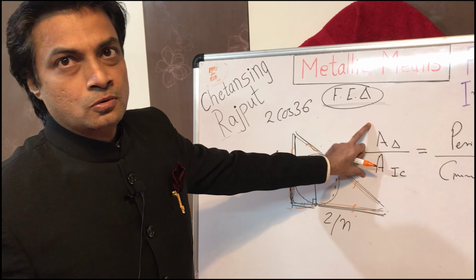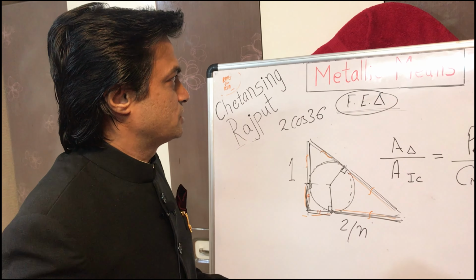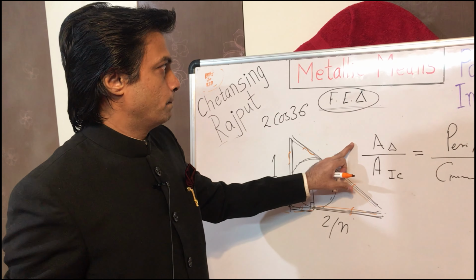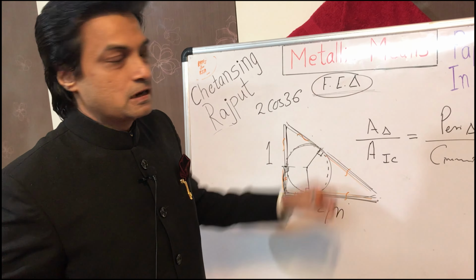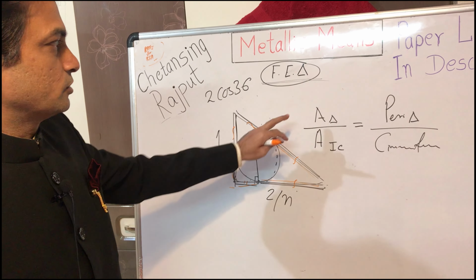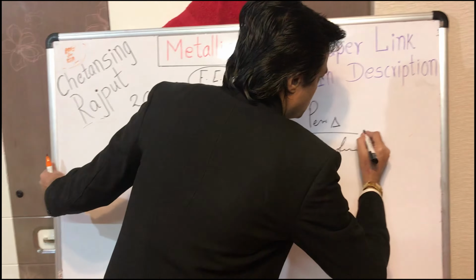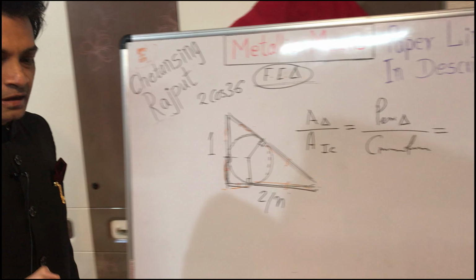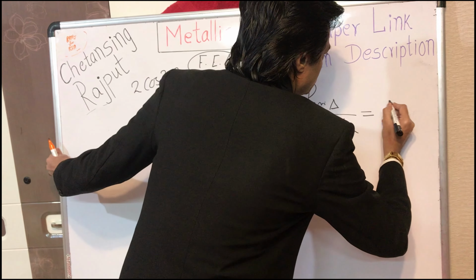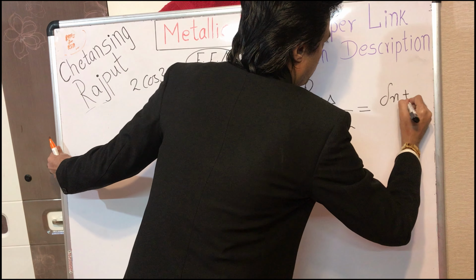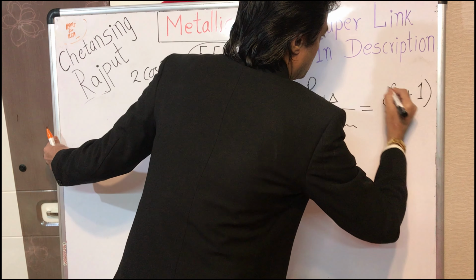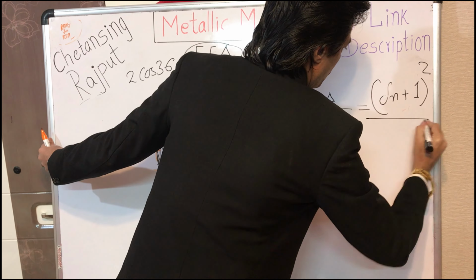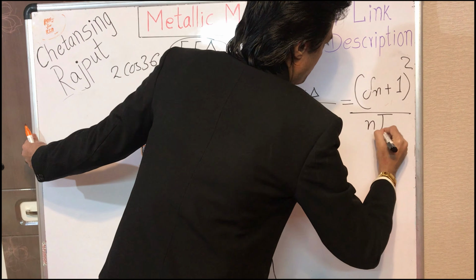This ratio gives the precise mathematical expression between the corresponding metallic ratio and pi, because this ratio is precisely equal to the metallic ratio plus 1, bracket square, upon n times pi.